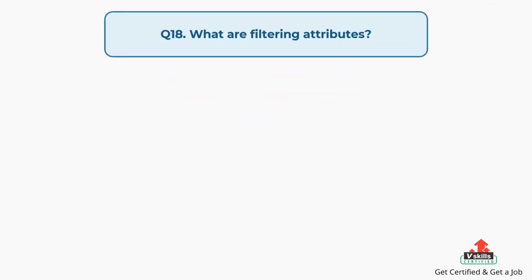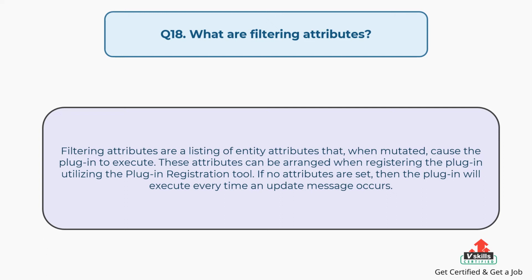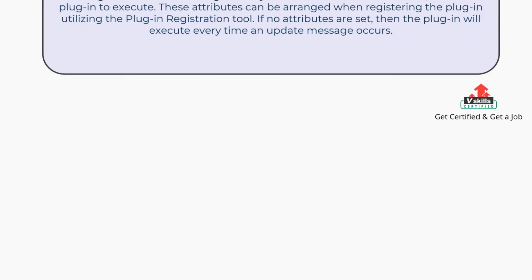Question number 18. What are filtering attributes? The answer is: filtering attributes are a listing of entity attributes that, when mutated, cause the plugin to execute. These attributes can be arranged when registering the plugin utilizing the plugin registration tool. If no attributes are set, then the plugin will execute every time an update message occurs.